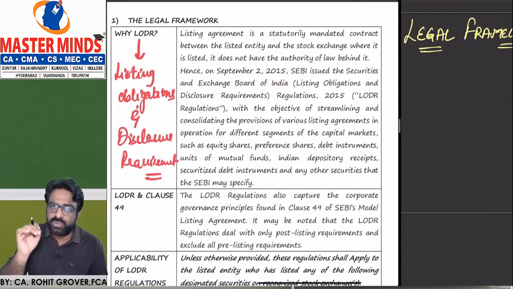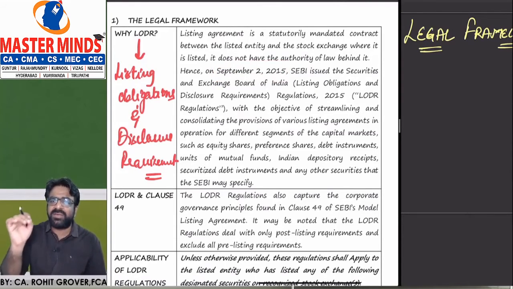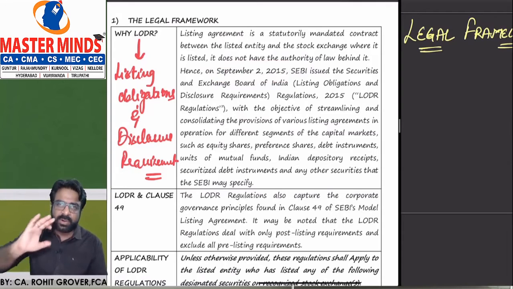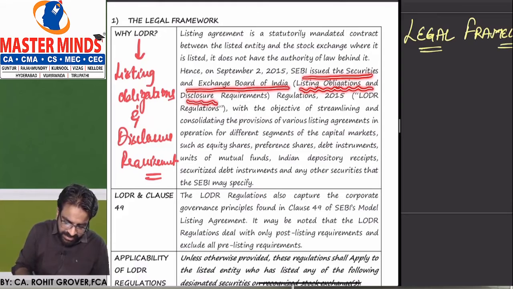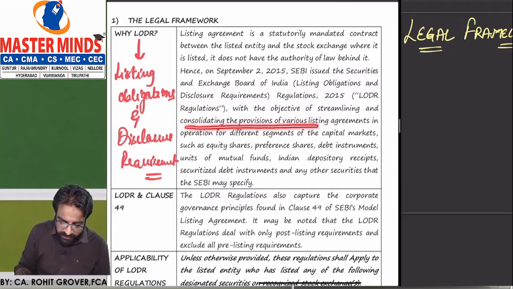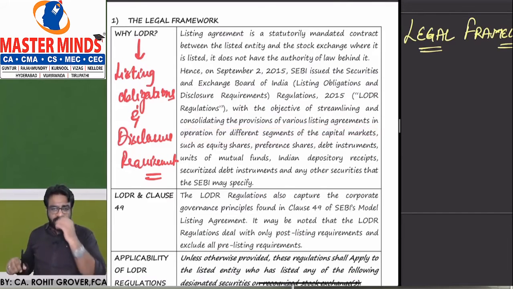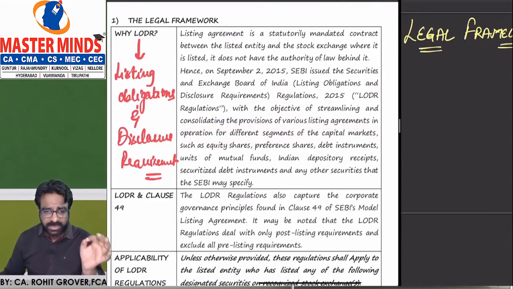On September 2, 2015, SEBI's Clause 49 listing agreement got replaced by what? LODR. So SEBI, the Securities and Exchange Board of India, issued the Listing Obligations and Disclosure Requirements Regulations 2015, with the objective of streamlining and consolidating the provisions of various listing agreements in operation for the different segments of the capital markets. Now let me give you one idea about this particular thing.